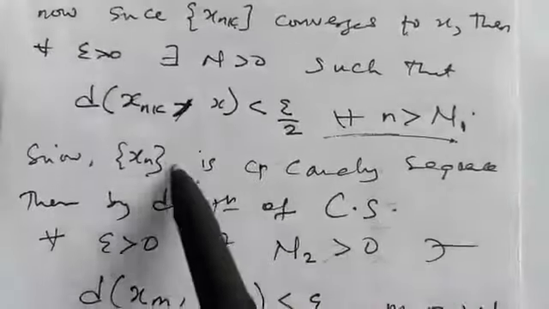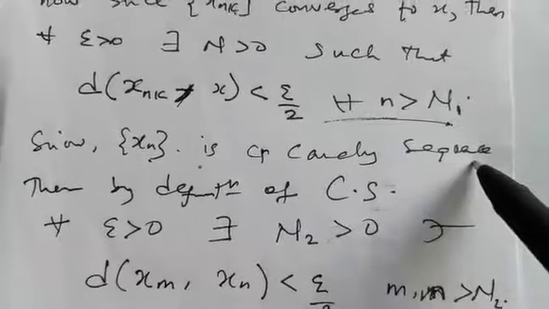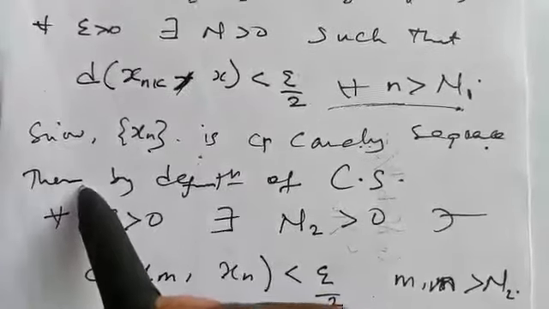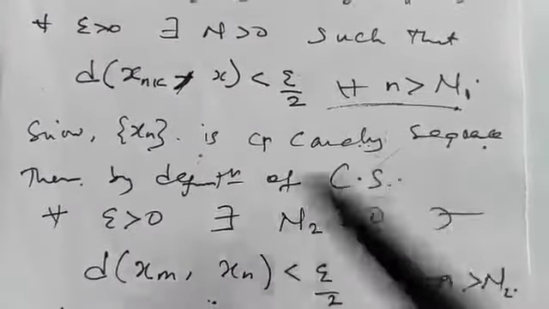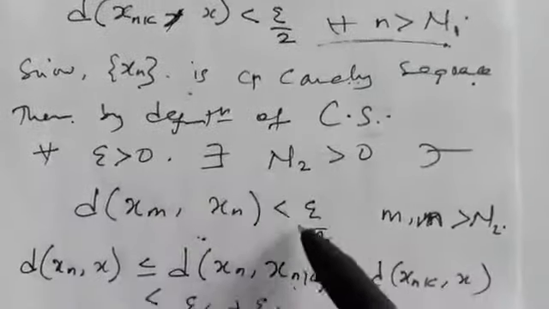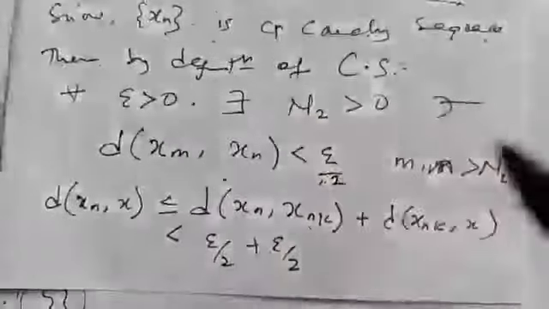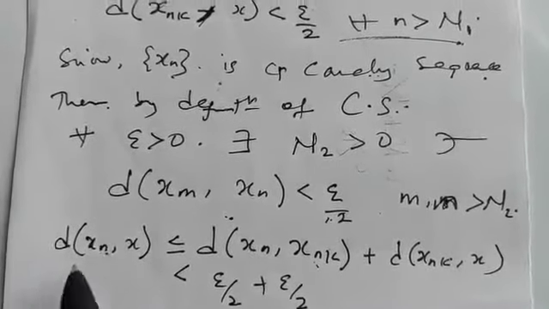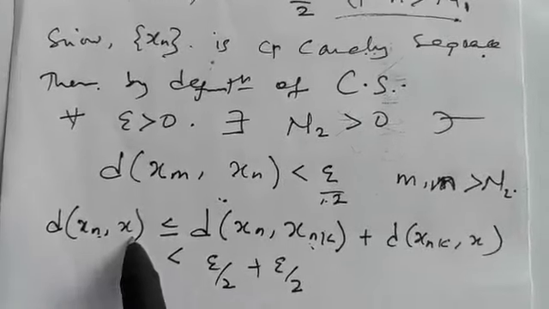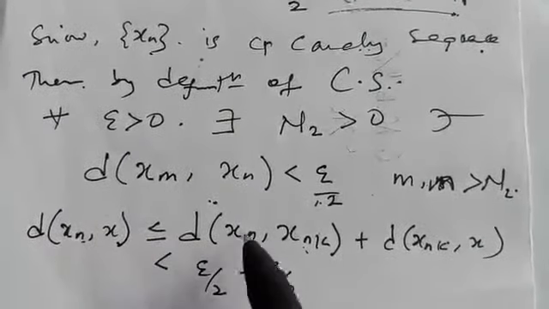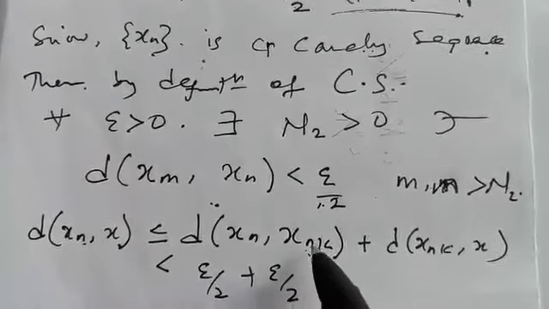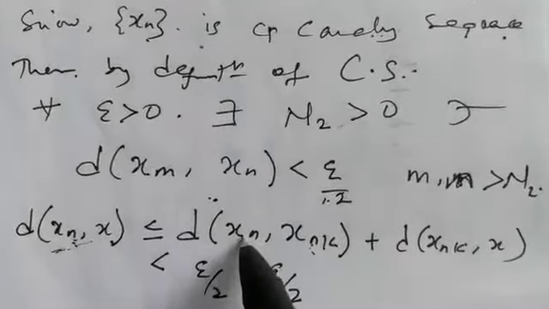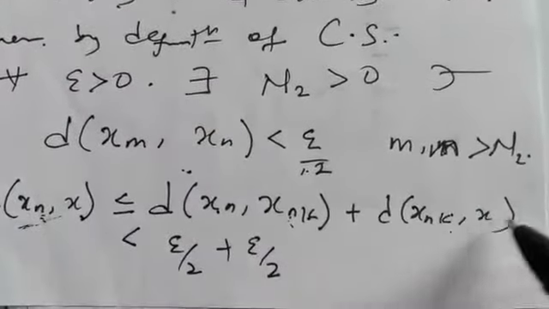So we now go by the definition of Cauchy sequence. That is why we wrote, then by definition of Cauchy sequence, for epsilon greater than 0, we have this. So our aim is to bring ordinary Sn out. So we now apply the triangular inequality here, which is the same thing as we just need to bring snk to the middle of these two. It will now be d of Sn comma snk plus d of snk comma s.